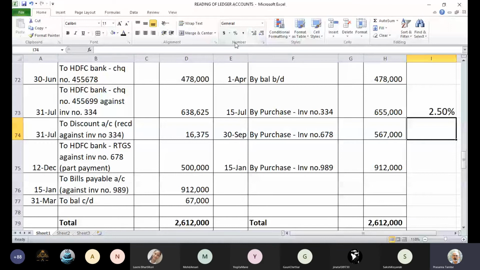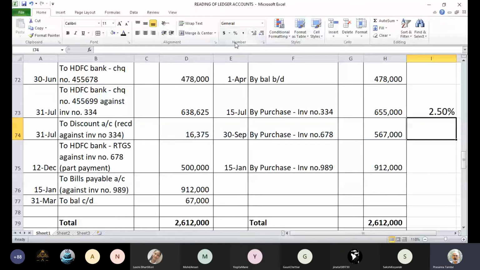Sanjay has drawn a bill on you, right? Sanjay has drawn a bill on Vijay. Vijay has accepted that bill. We are looking at books of Vijay. So Vijay has accepted that bill which was drawn by Sanjay, and we have passed the entry Sanjay's account debit to bills payable account 9,12,000 rupees. That was on 15th of Jan when you accepted the bill.